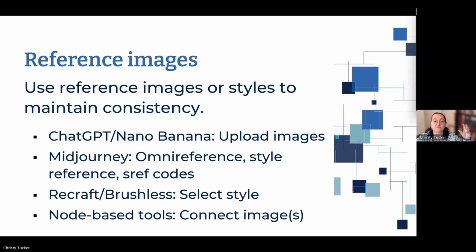So, reference images and styles: in ChatGPT, Copilot, and Nano Banana, you're going to upload reference images. Midjourney has a couple of different ways to do styles and colors. In Recraft and Brushless, you select a style, you upload your colors, and then you get it. There are also some node-based tools. I will show you those and how you connect them, but you're essentially using a reference image.